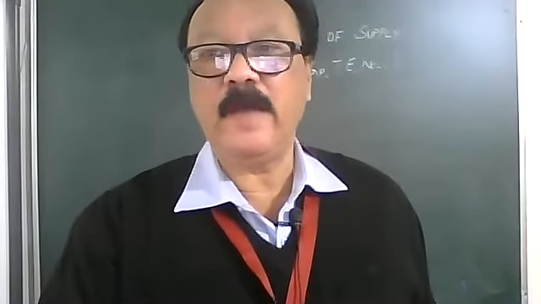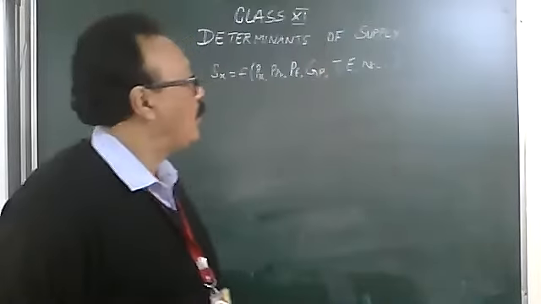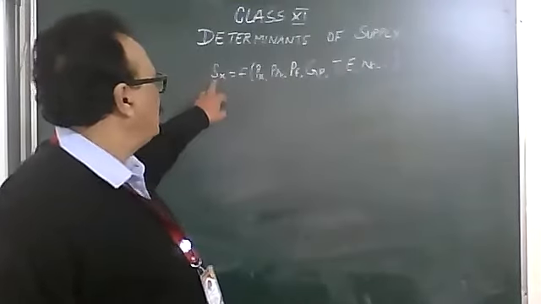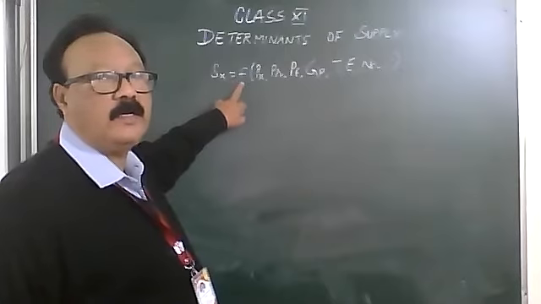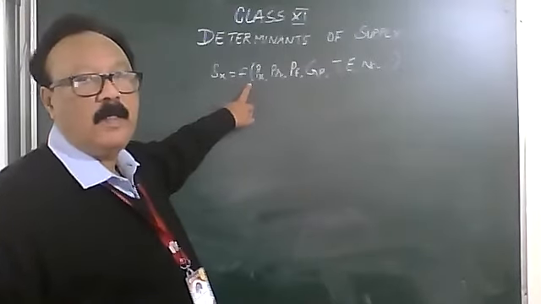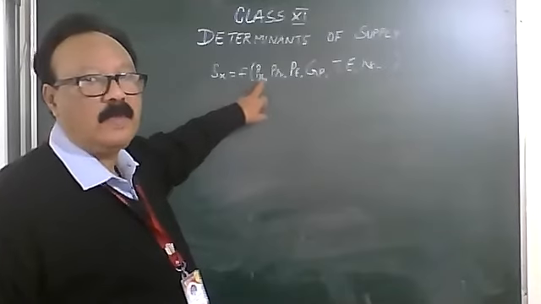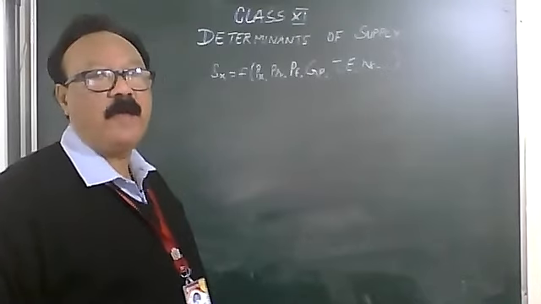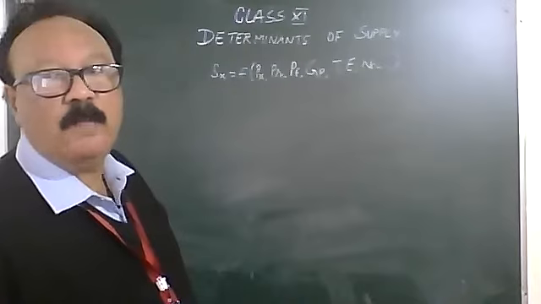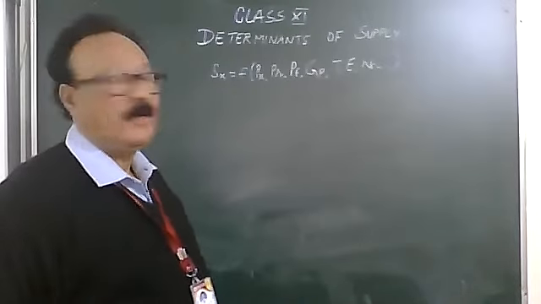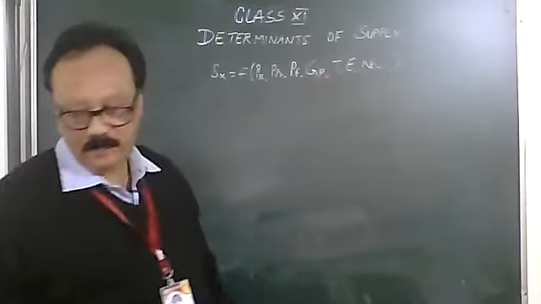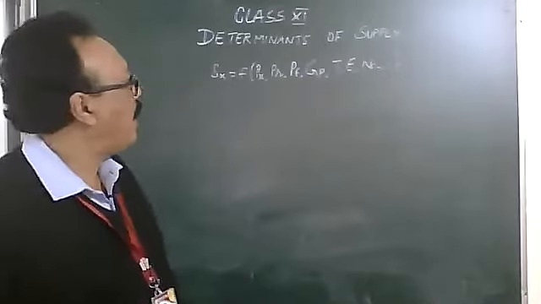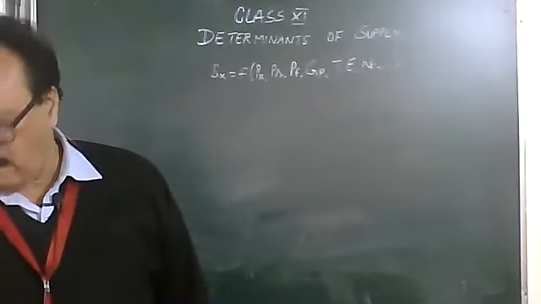Yesterday, we were doing the factors of supply or the determinants of supply, and we had put it down as: the supply of a good X depends on factors like Px, which is price of the good X, PR, price of the related goods, PM, price of the factors of production, then GP, government policies, T, technology, E is expectations of future prices, and NF for the number of firms.